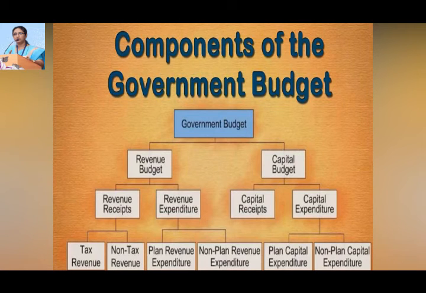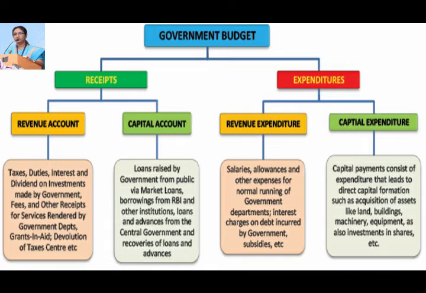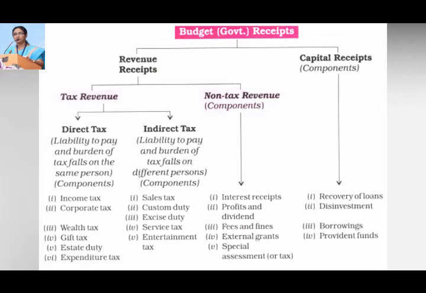Again, the components of the government budget are reflected over here: the receipts and expenditure, which include the revenue account, capital account, revenue expenditure, and capital expenditure. The items have been highlighted under each category. You can have a closer look at the revenue account, the capital account, and what has been included under those categories. So these are the examples for the direct tax and the indirect tax.